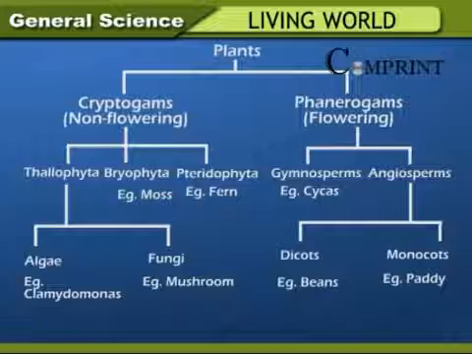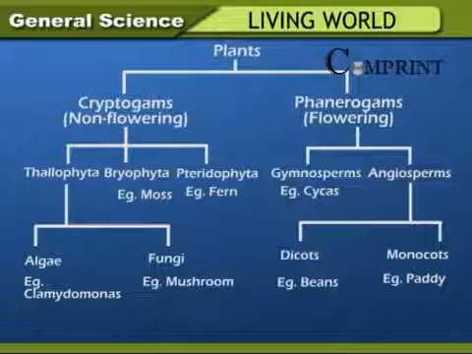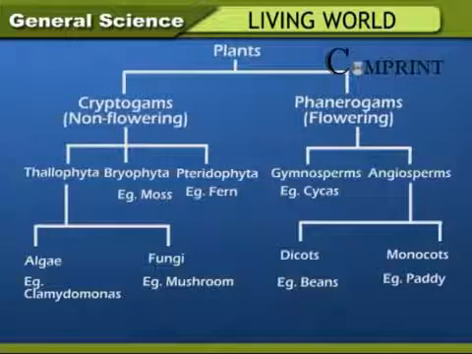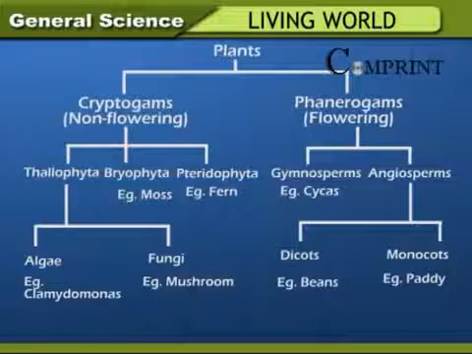Cryptogams divided into Thallophyta, Bryophyta, example moss, Pteridophyta, example fern. Thallophyta is further divided to algae, example Chlamydomonas, fungi, example mushroom. Phanerogams are divided to gymnosperms, example cycas, dicots, example beans, monocots, example paddy.